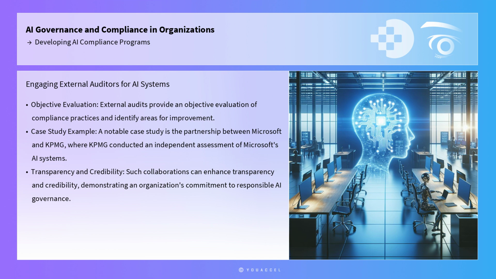In addition to internal monitoring, organizations should consider engaging external auditors or third-party experts to conduct independent assessments of their AI systems. External audits provide an objective evaluation of compliance practices and identify areas for improvement. A notable case study is the partnership between Microsoft and the auditing firm KPMG, where KPMG conducted an independent assessment of Microsoft's AI systems to ensure compliance with ethical guidelines and reduce bias in machine learning models. Such collaborations can enhance transparency and credibility, demonstrating an organization's commitment to responsible AI governance.